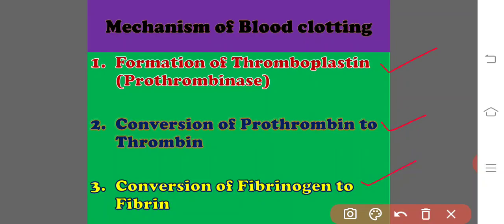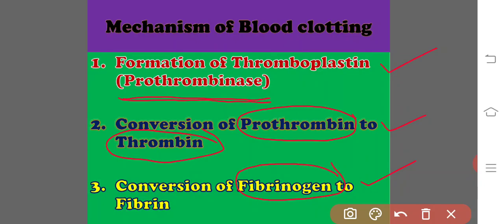So in this, the first step is the formation of thromboplastin, also known as prothrombinase. This thromboplastin or prothrombinase is responsible for the conversion of prothrombin into thrombin. This thrombin again converts the soluble fibrinogen into the insoluble fibrin.